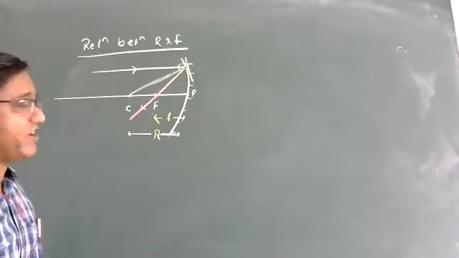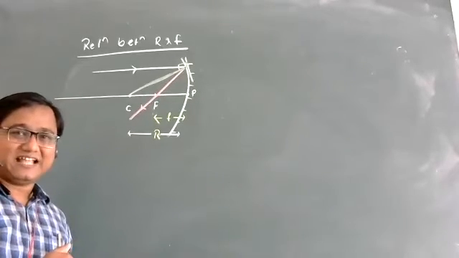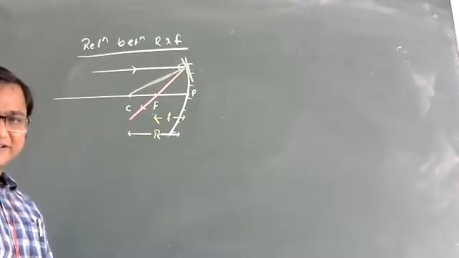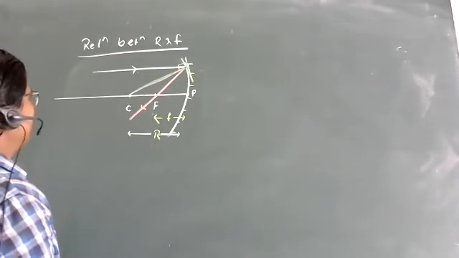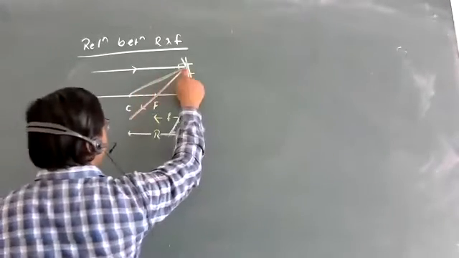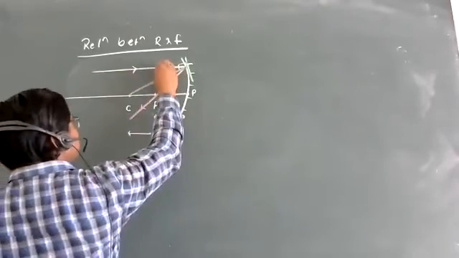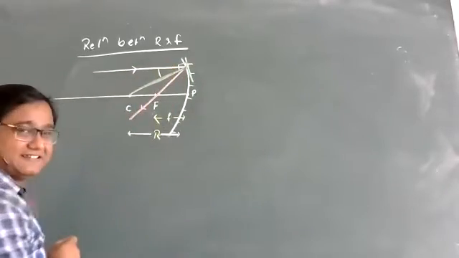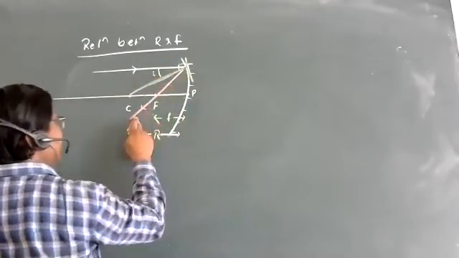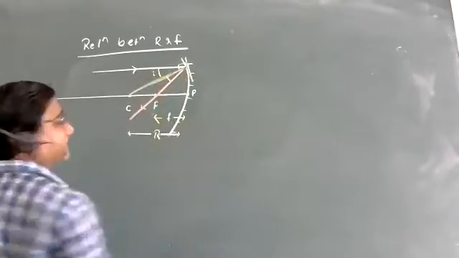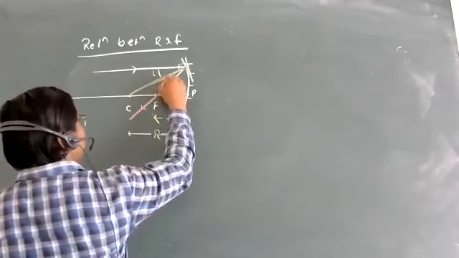Do you know this or not? Okay. Now let us start. Suppose I am starting at this point. So if this is the normal, this is the incident ray. Which angle is this? Angle of incidence. And the angle between the normal and the reflected ray? Angle of reflection. Very good.